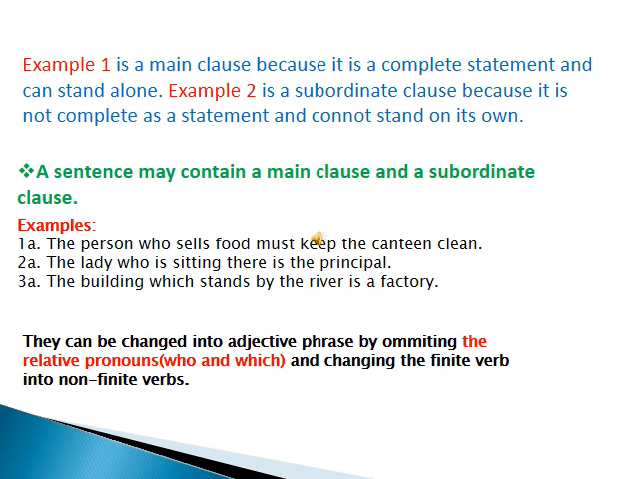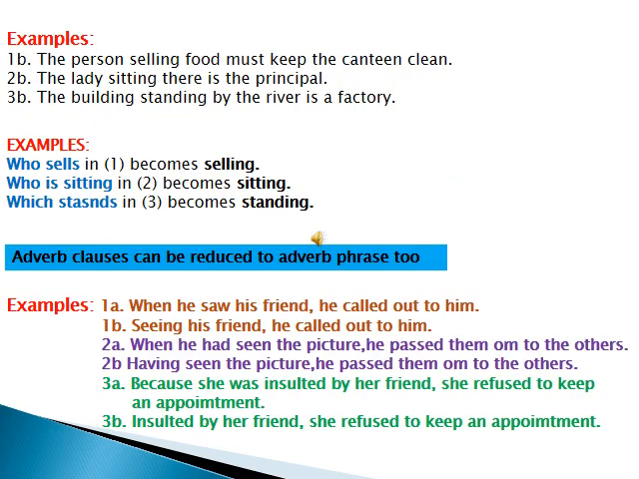As you can see, the last heading says they can be changed into adjective phrases by omitting the relative pronouns who and which and changing the finite verb into non-finite. Means when we want to change into an adjective phrase, we have to omit, means remove, the relative pronouns. When we remove the relative pronouns, the finite verb changes and it becomes an adjective phrase. Okay, so let's go further. There are some examples. As you can see, they become adjective phrases.